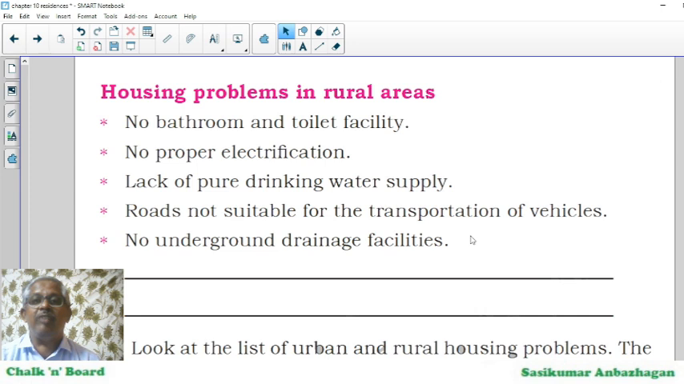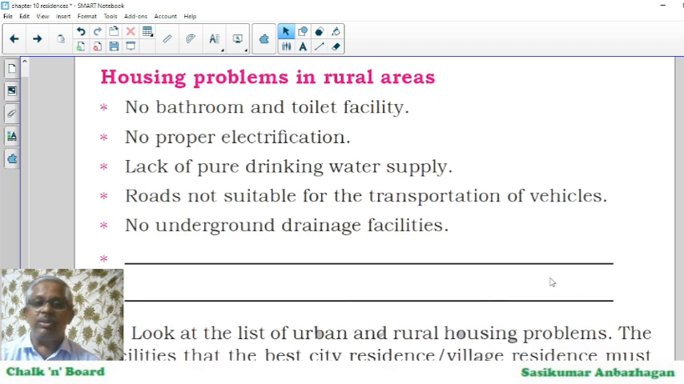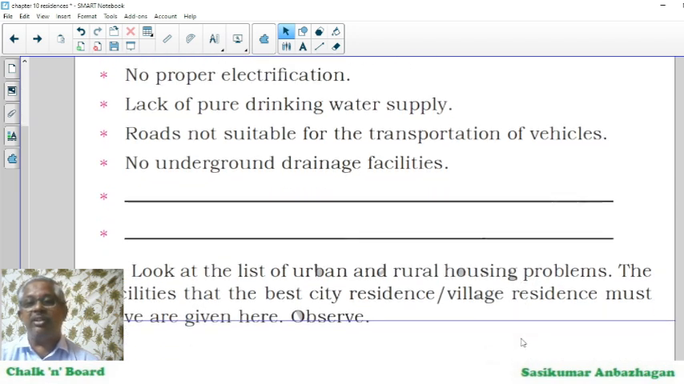And then housing problems in rural areas. No bathroom and toilet facility, no proper electrification, lack of pure drinking water supply, roads not suitable for the transportation of vehicles, no underground drainage facilities. But all these rural problems can be solved if we understand the importance of community living.